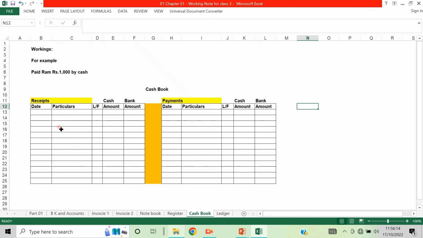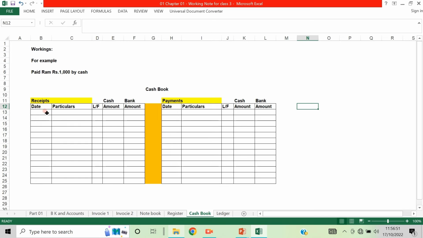Now the cash book has two parts: one is the receipt part and the other is the payment part. These are both sides of the book register, left side and right side. The left side is taken as the receipt side, and the right side is taken as the payment side. Earlier, when manual registers were maintained, we were taking a cash column and a bank column. These are 2 columns, and sometimes 3 columns if there are 2 banks. So here it is a cash column and a bank column, one bank and one cash account.